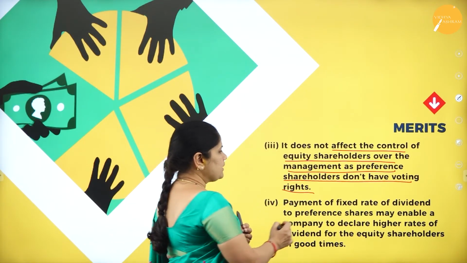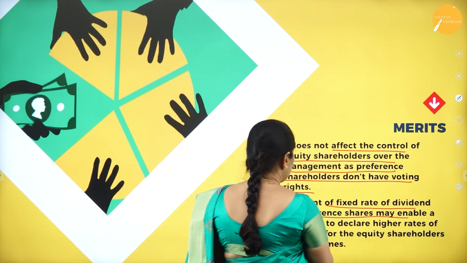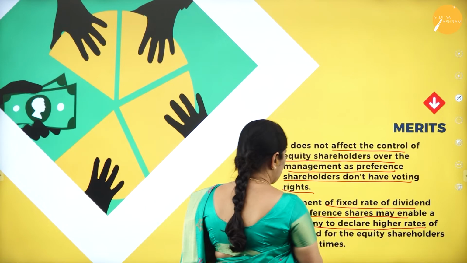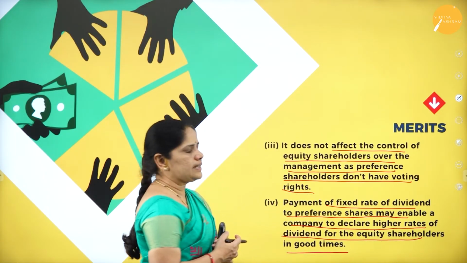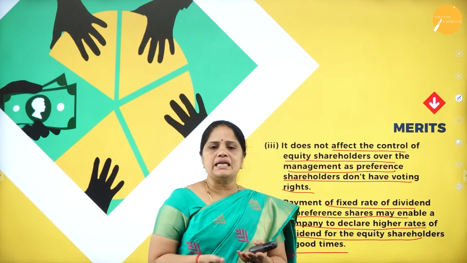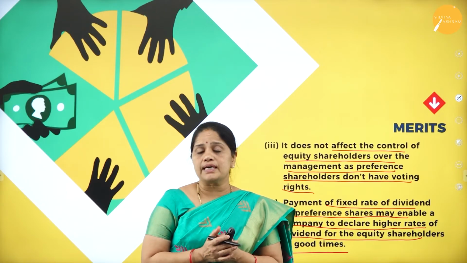Then, the payment of a fixed rate of dividend to the preference shareholders may enable a company to declare higher rates of dividend for the equity shareholders in good times. Whenever a company declares a dividend on its shares, it will be a plus point for the company.